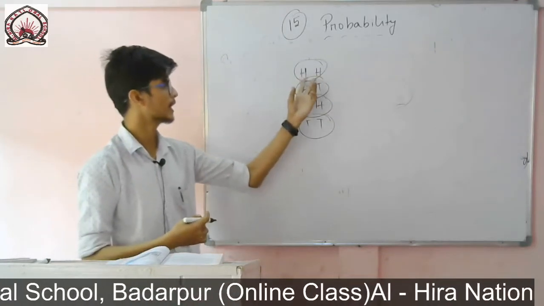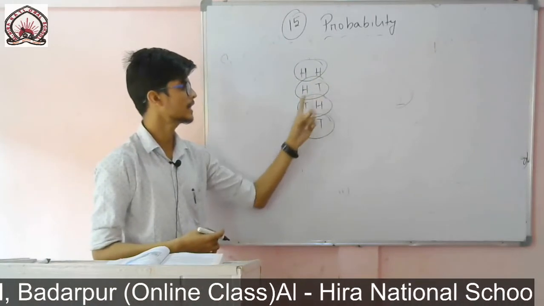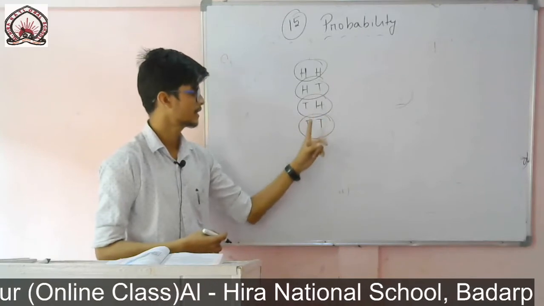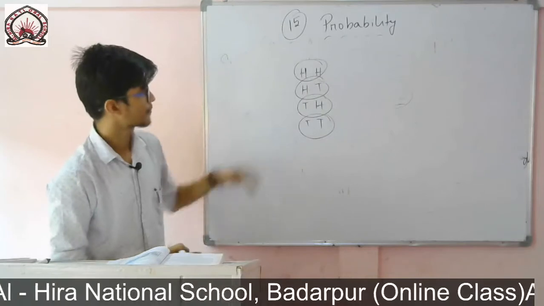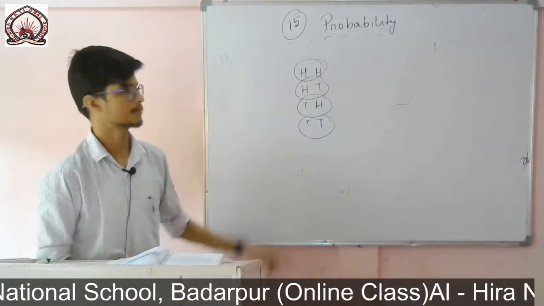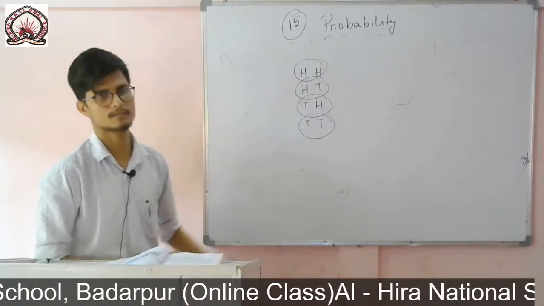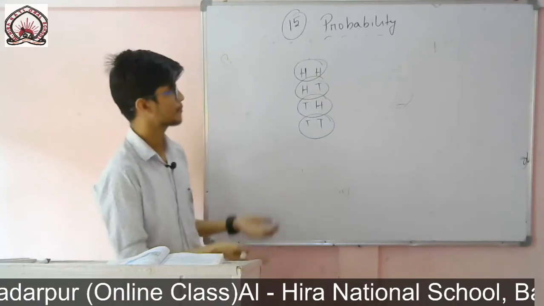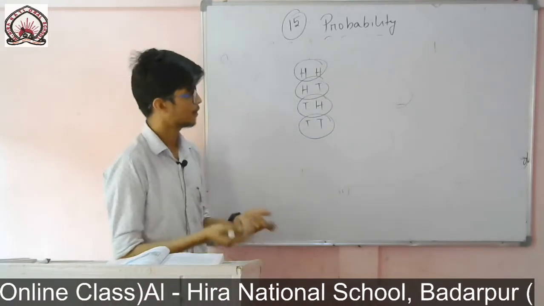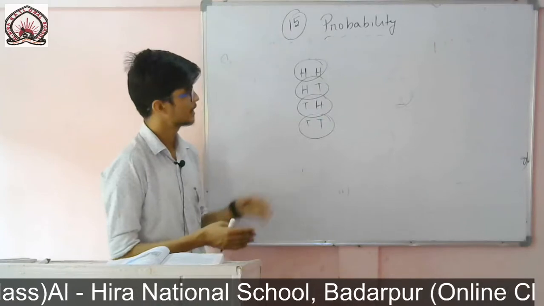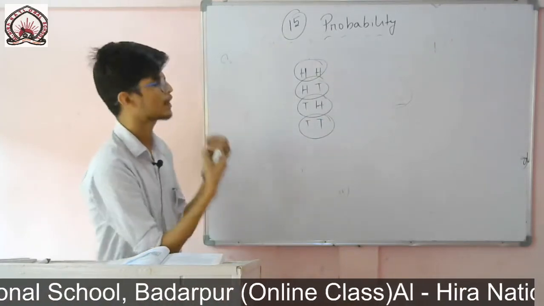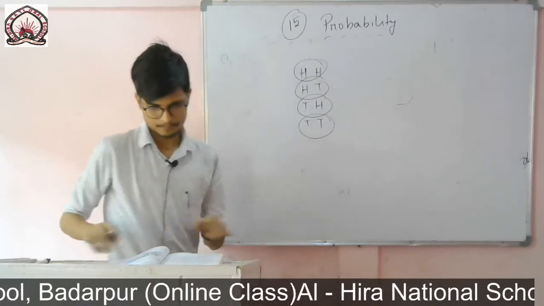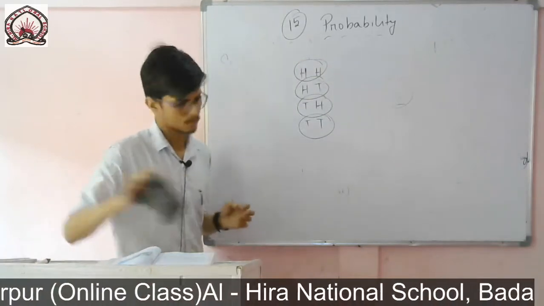I may get 2 heads, I may get a head and a tail, I may get a tail and a head, I may get both tails in the coin. So these are the total possible outcomes. That means in this case only 4 outcomes are possible. So either both coins will come with head, or one with head and another with tail, or the first one with tail and another with head, or both coins will come with tail. Okay, so we'll do this one.